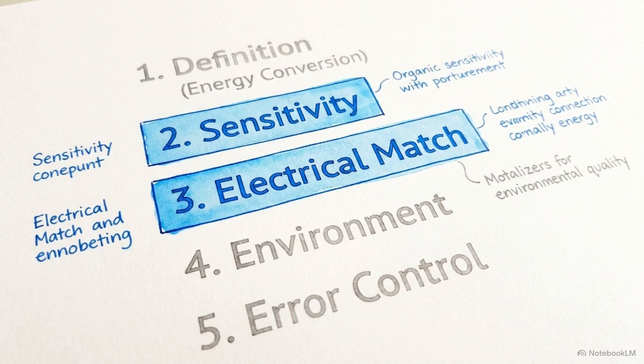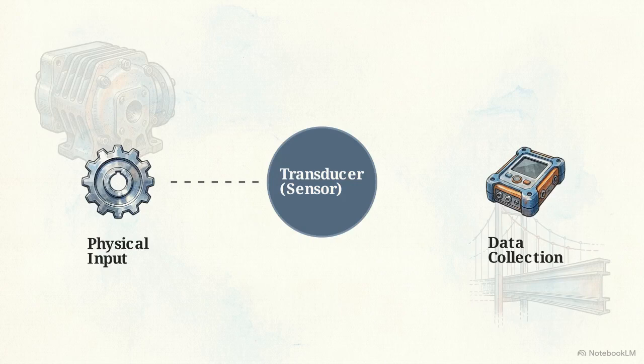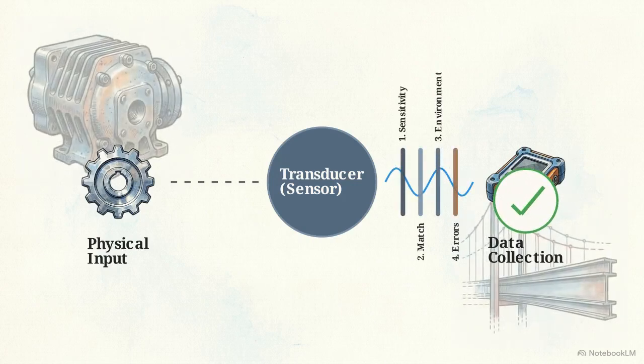Third, guarantee the electrical output matches your recording hardware. Fourth, ensure the sensor can survive its physical environment. And fifth, implement active error control techniques to manage the hazards it faces. By defining the required energy conversion and methodically applying this selection criteria, you eliminate guesswork and guarantee accurate data collection in any environment.